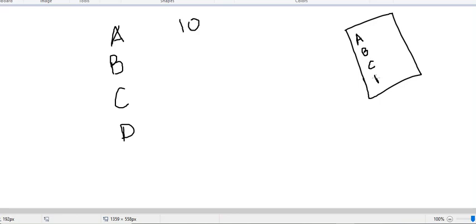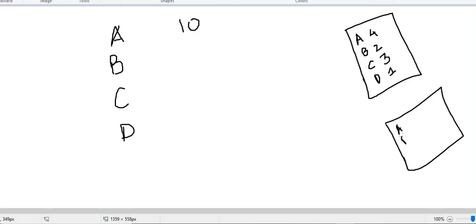You have voted something like: I vote D as my first preference, B as second preference, C as third preference, and A as fourth preference. On another sheet you have a similar thing with A, B, C and D. Here A is the first preference, B the second, C the third, and D the fourth preference.